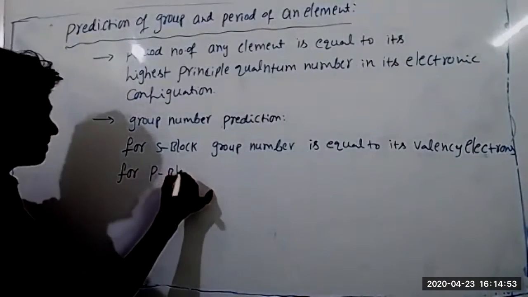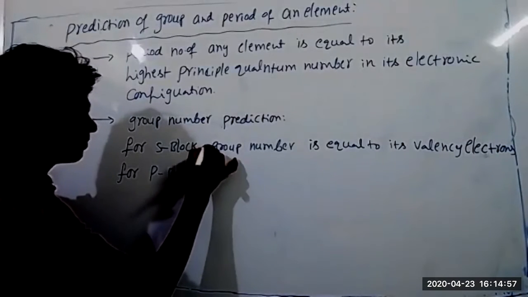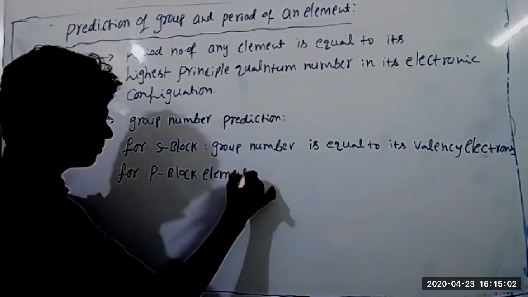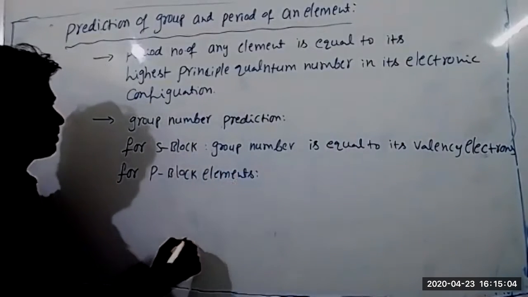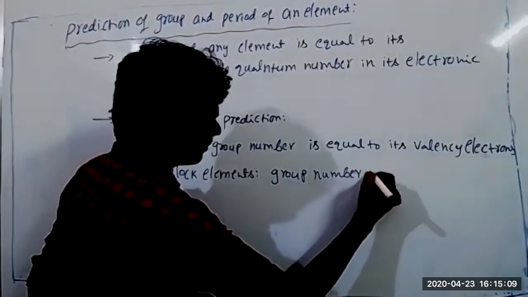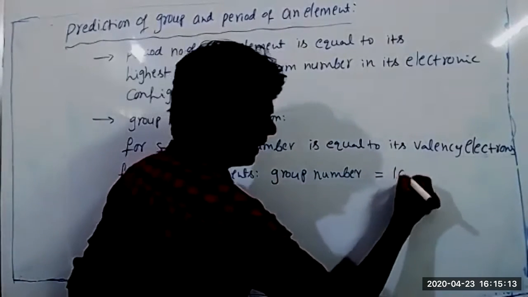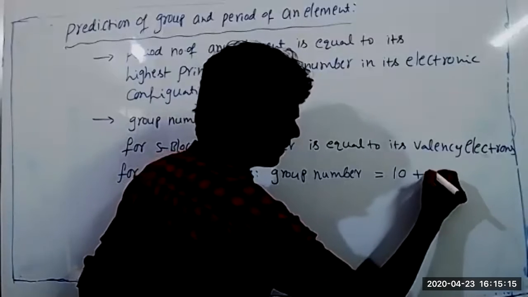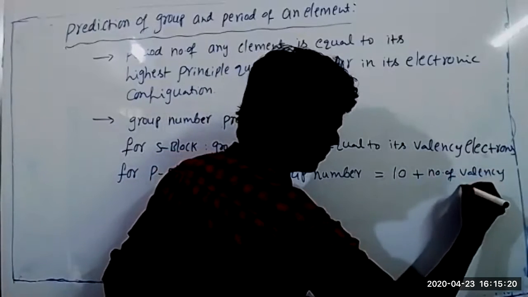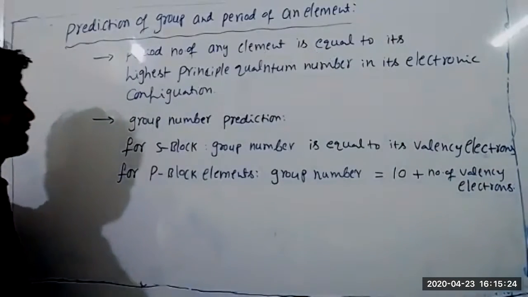For p block elements, group number is equal to 10 plus the number of valence electrons. Ten plus number of valence electrons.